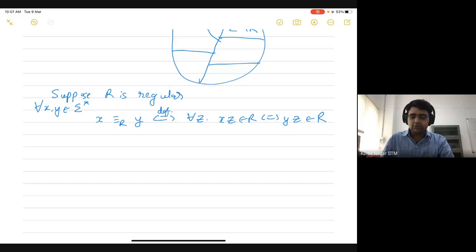So this is the definition of the coarsest system relation, right? It says that two strings X and Y are related to each other if for every string Z in sigma star, if XZ is in R, then YZ should also be in R. So XZ is the concatenation of X and Z. Similarly, YZ is the concatenation of Y and Z.